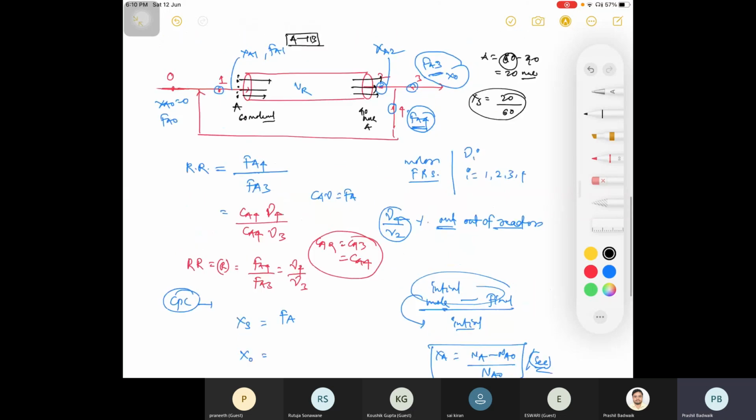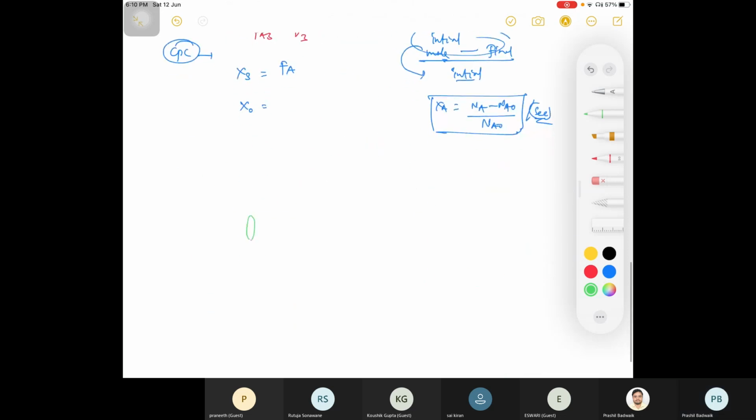And in case of overall conversion, you are not caring about what is coming into the reactor or what is going out of the reactor, right? You just simply find out what is your initial and what is your final. I'll draw here, this is your reactor. Okay, so this is your recycle.